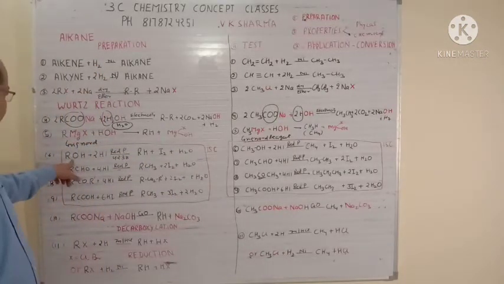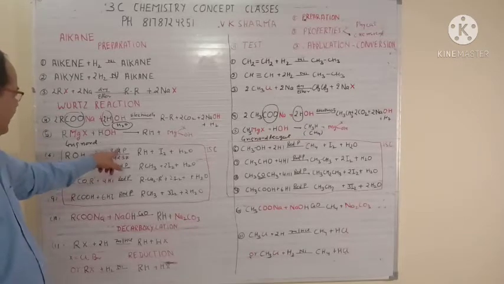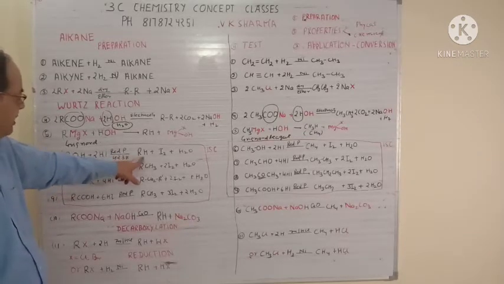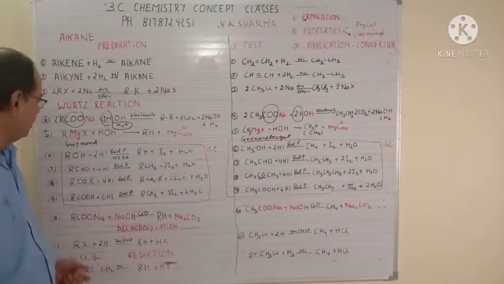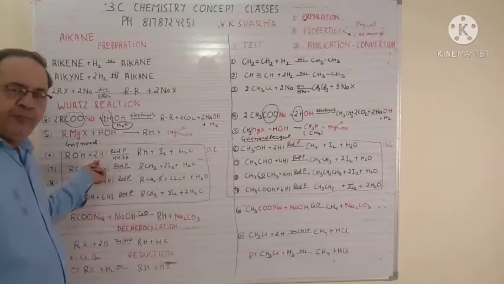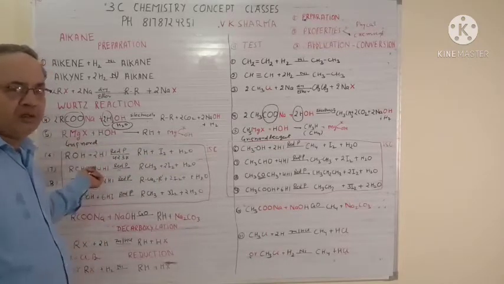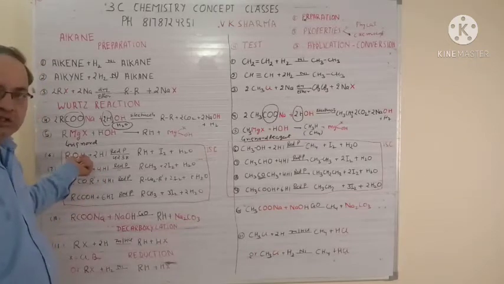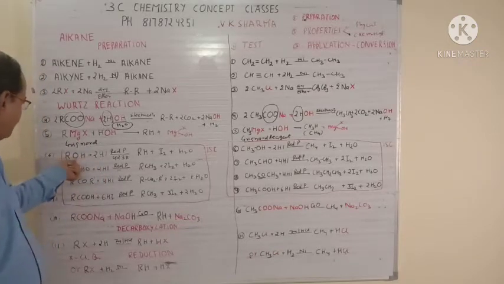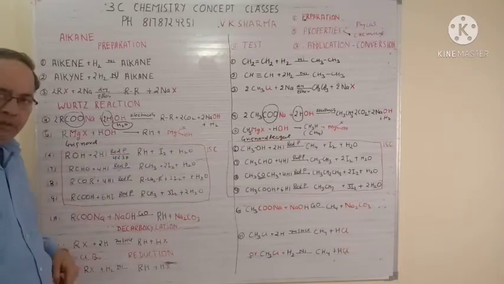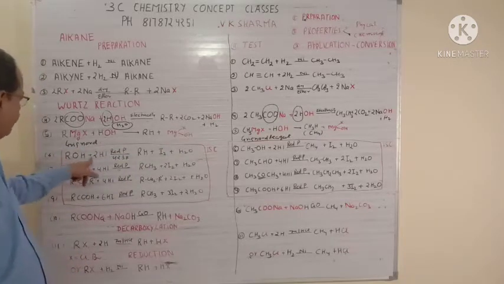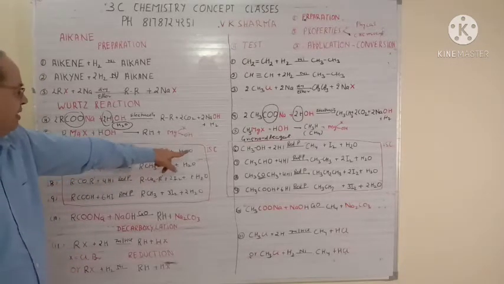Now when you take any alcohol and react with twice of HI in the presence of red phosphorus, it gives you RH plus I2 plus H2O. Whenever you find any HI, it will always give you I2 plus water. Just keep in mind, it depends on the oxygen present here. ROH contains only one oxygen, so you will get only one water. So ROH plus twice of HI gives you RH plus I2 plus H2O.